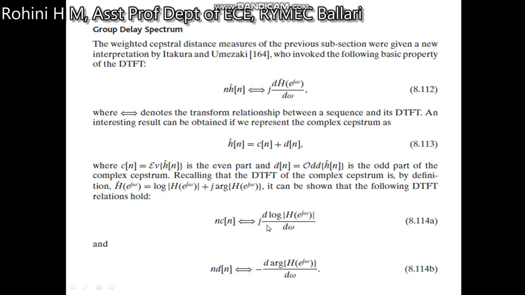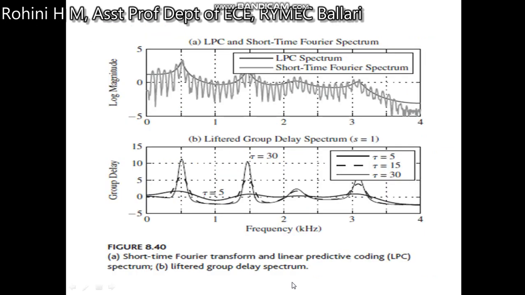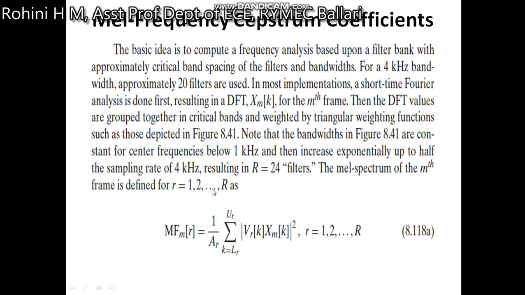c of n is given by this expression, j into d log H of e to the power of j omega divided by d omega, and n into d of n, that is minus d into arg of H of e to the power of j omega divided by d omega. Then a short time Fourier transformation and linear predictive coding spectrum is given here. So this is a lifted group delay spectrum, which is shown in the below diagram.